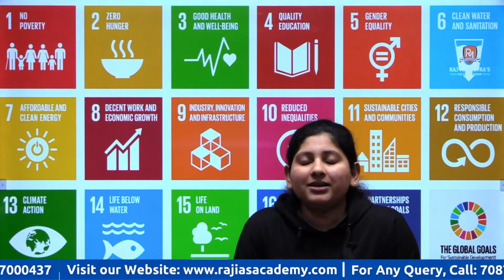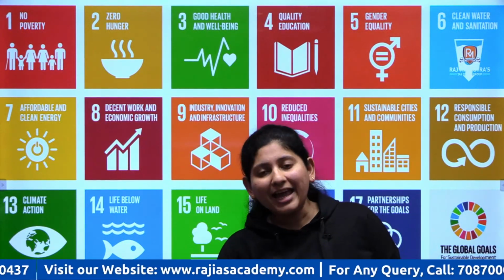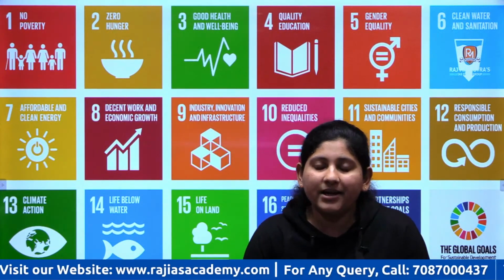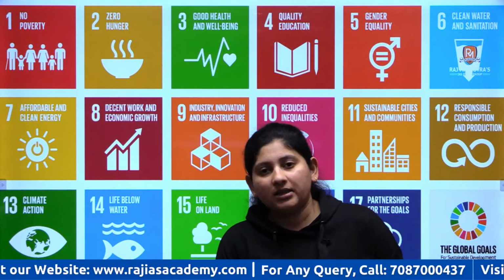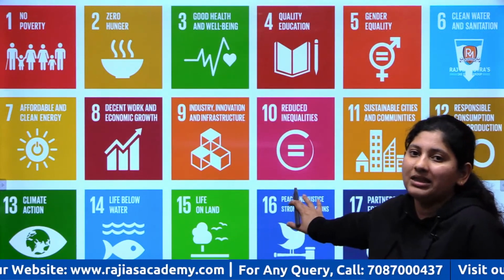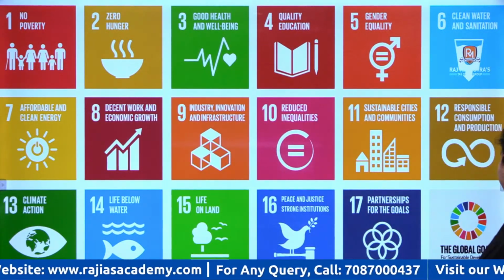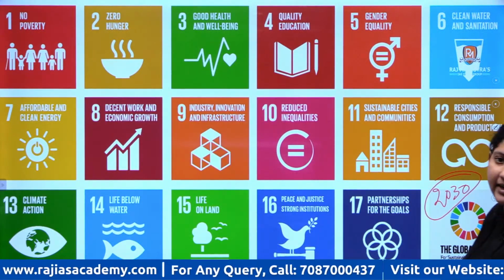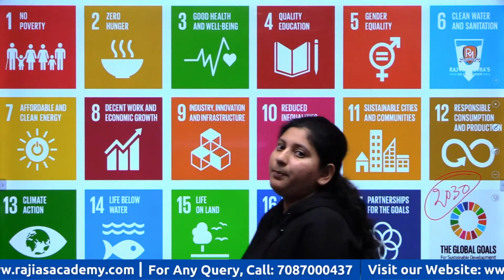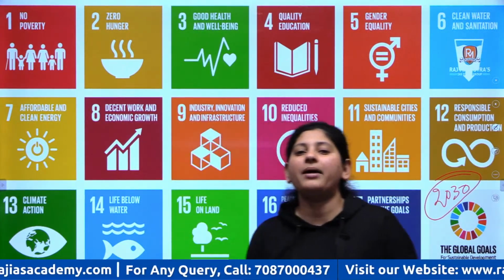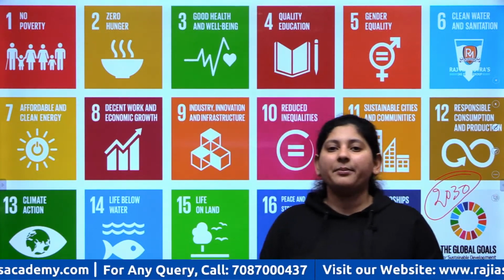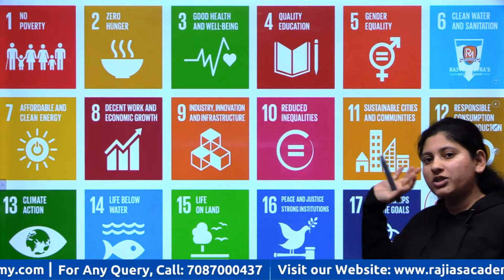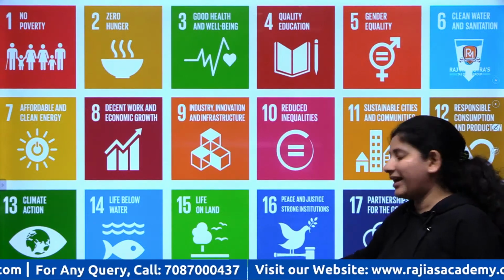Why this is important is because every policy formed for people by any government in the world is in line with these goals, right? We have to achieve them by 2030. That was the ideal date given. So the policies that have been formed about transgenders and beggars have to be in line with these goals. I'll show you which goals, and then we'll come back to this slide so that we can cross-check, right?